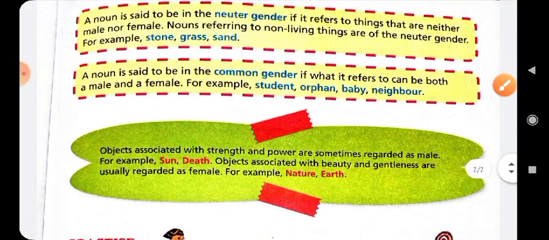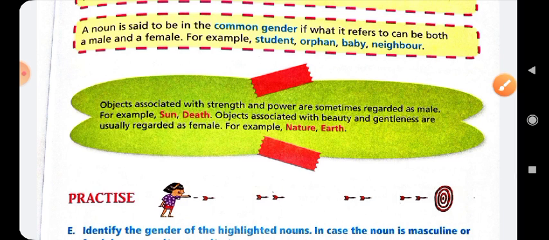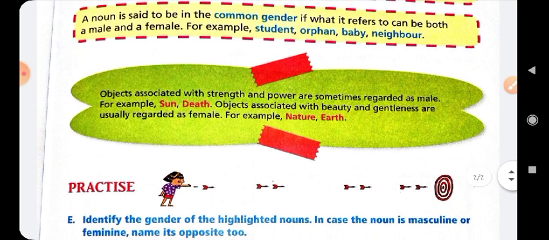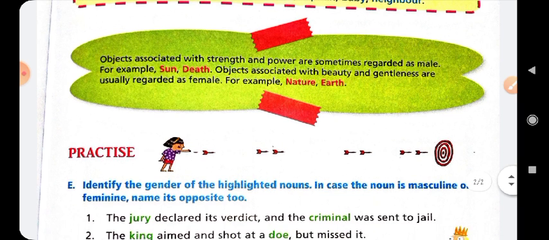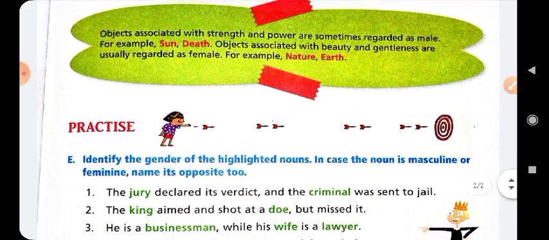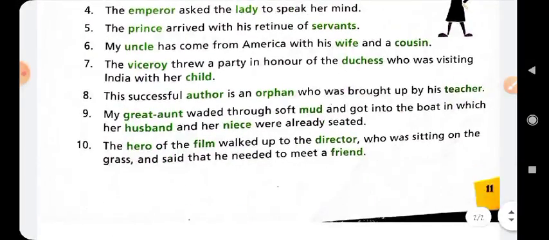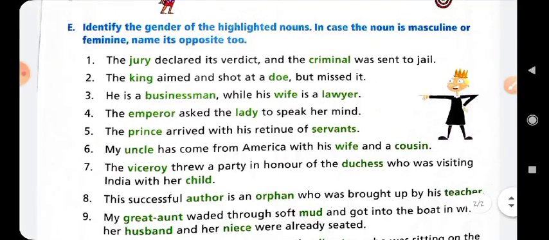Okay, and you have also seen some objects that are associated with strength and power, which are used for the male person, like sun and death. And some objects associated with beauty and gentleness, we can usually regard as female words, like nature and earth. So I hope you all understand about the gender.